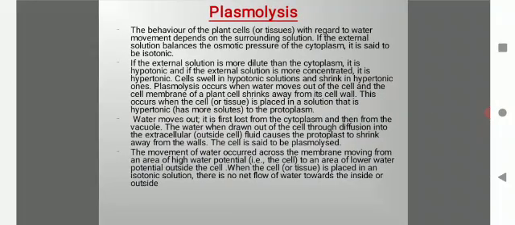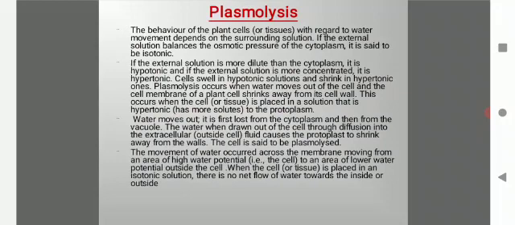Coming to the next concept, that is plasmolysis. The behavior of plant cells with regard to water movement depends on the surrounding solution. If the external solution balances the osmotic pressure of the cytoplasm, it is said to be isotonic. If the external solution is more dilute than the cytoplasm, it is called hypotonic, and if the external solution is more concentrated, it is called a hypertonic solution. So there are three types of solution: isotonic, hypotonic, and hypertonic.